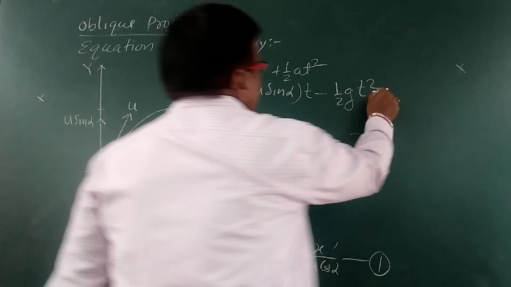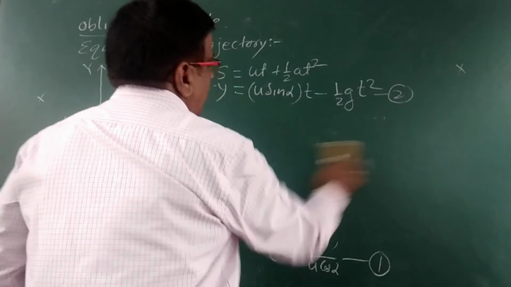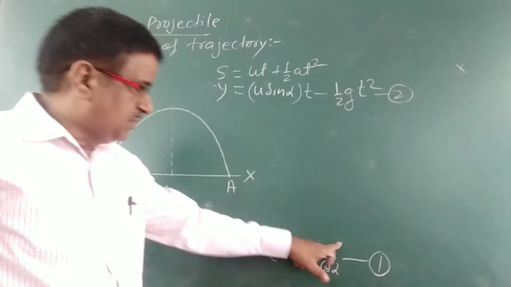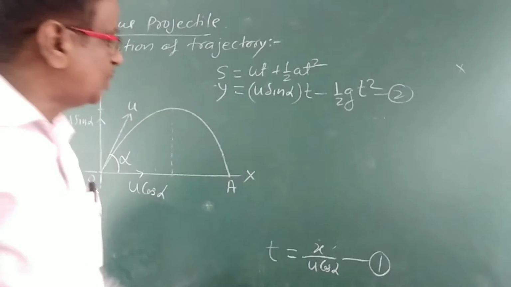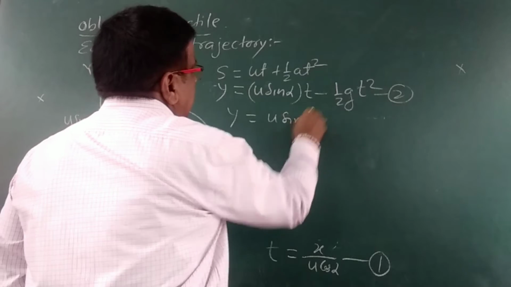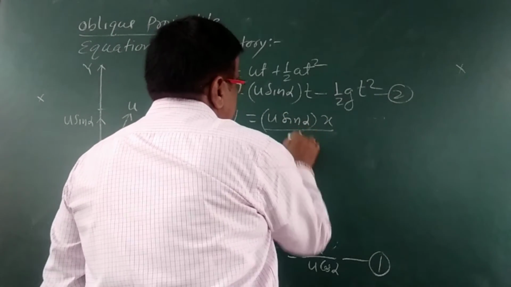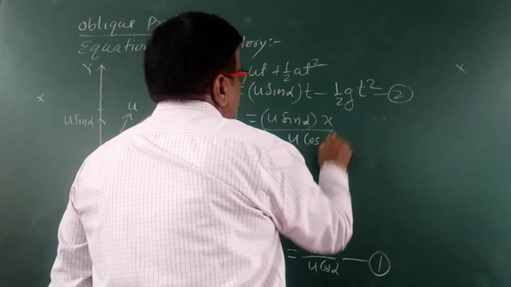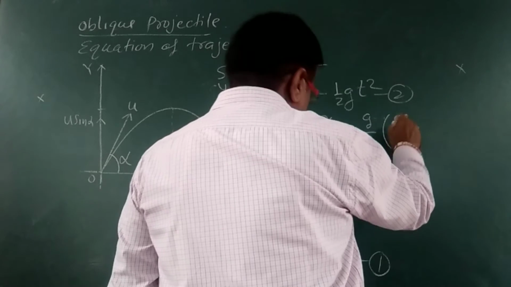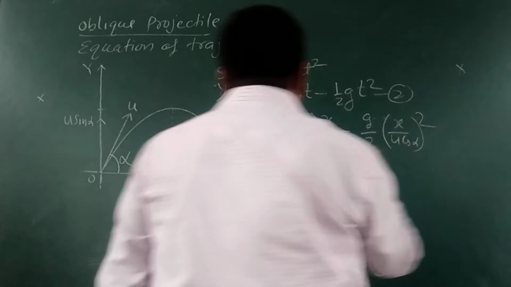This is equation number 2. Now substituting the value of time t from equation 1 in equation 2, we will get y is equal to u sin alpha into x by u cos alpha, minus g by 2 into x by u cos alpha whole square.